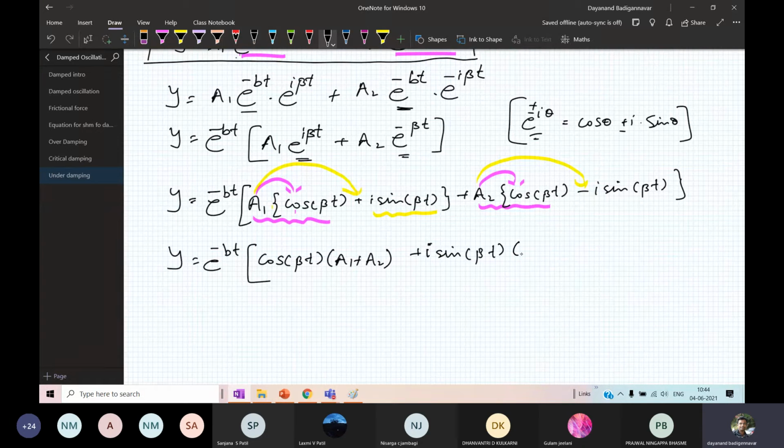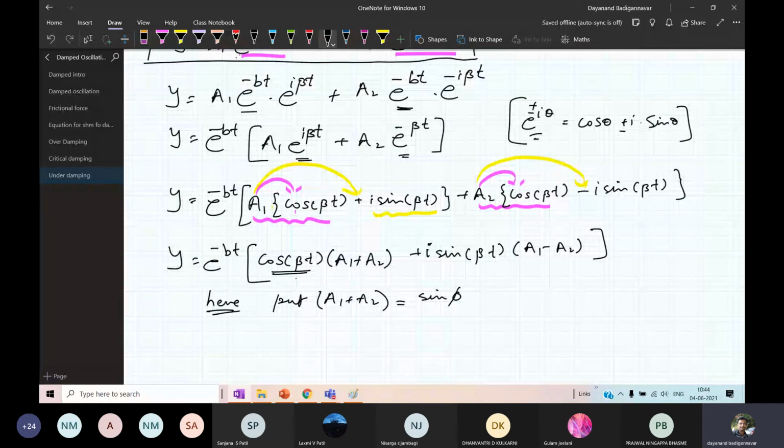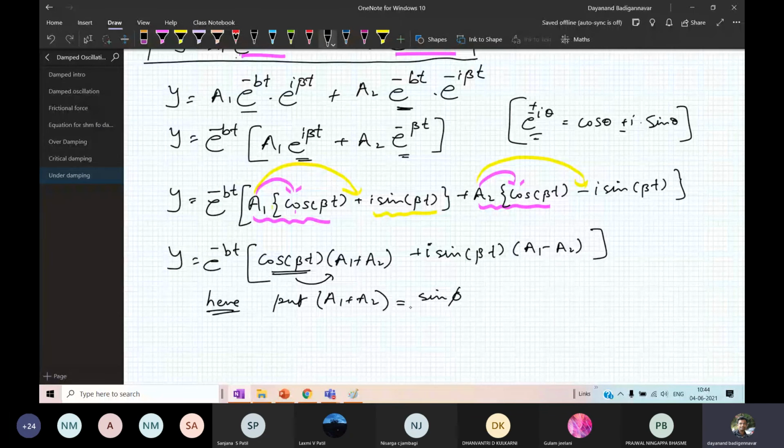Okay. Now again, I can still simplify it. Now here you do the simplification. I will put A1 plus A2, there is a reason why you are putting it like this, A1 plus A2 as equal to sine phi. Now, whatever the term you have, it's complementary. You have to add sine. Its complement is sine. Cos is there, you have to add sine there. Sine phi. Okay. And here I have sine beta t.